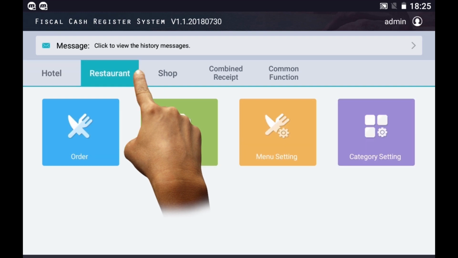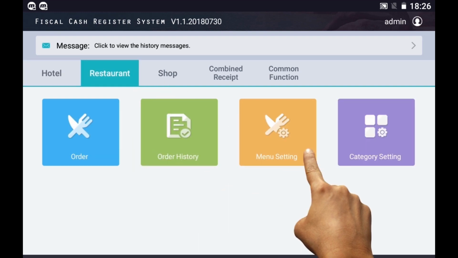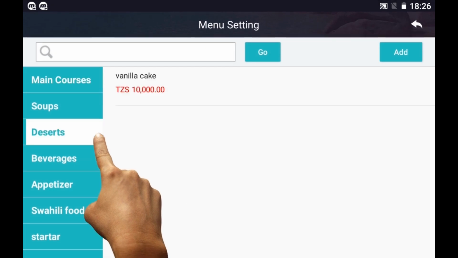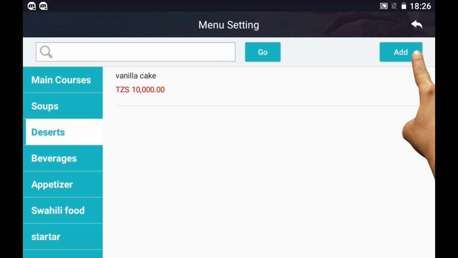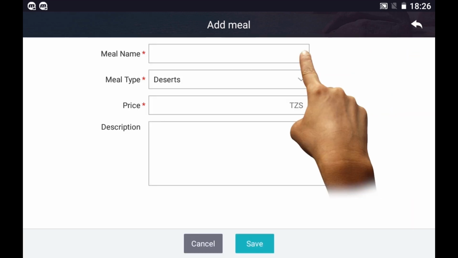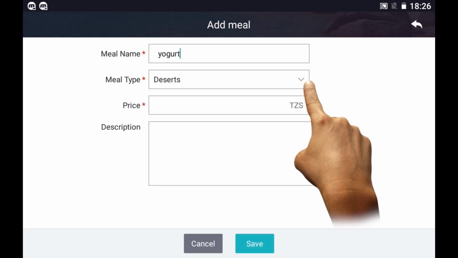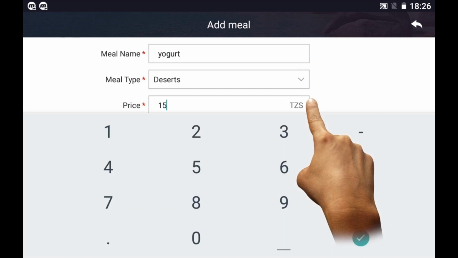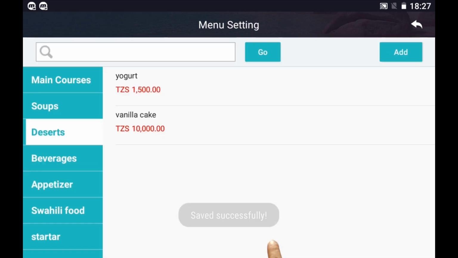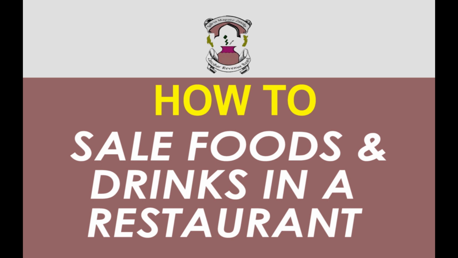How to register foods or drinks menu. Tap Restaurant. Tap Menu Setting. Select food category from the list. Tap Add. Write food or drink name, example, yogurt, and its price. Tap Save to finish.